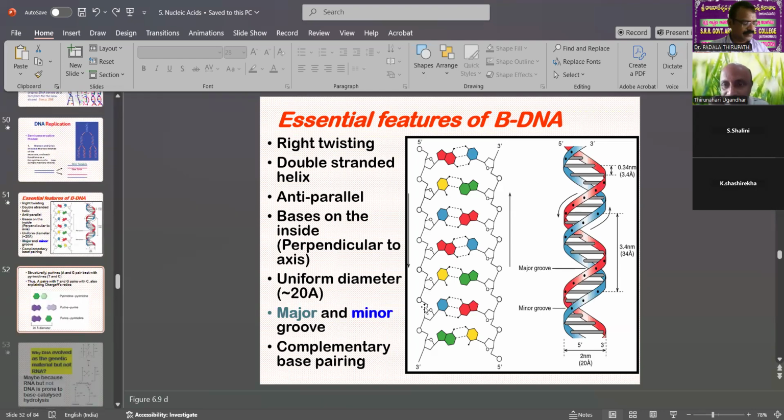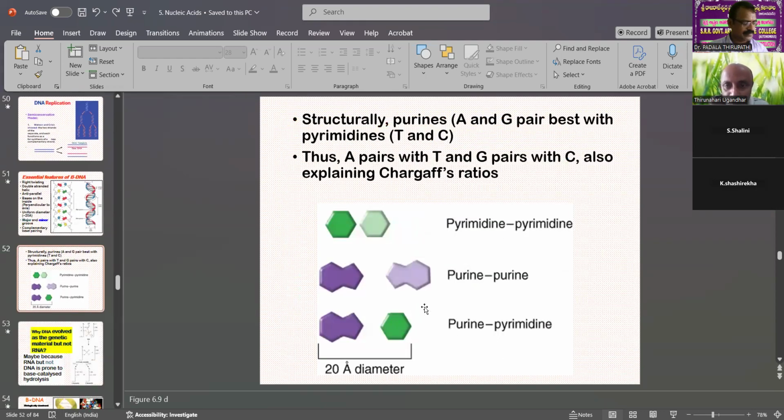Structurally, purines, adenine and guanine, pair best with pyrimidines, thymine and cytosine. Thus adenine pairs with thymine and guanine pairs with cytosine, explaining Chargaff's rules.